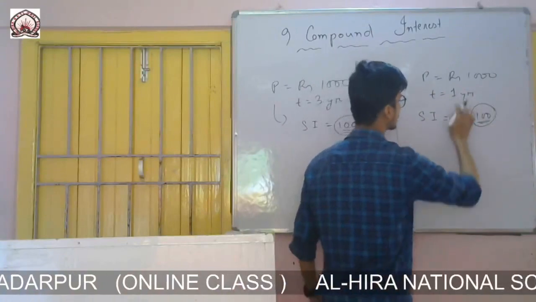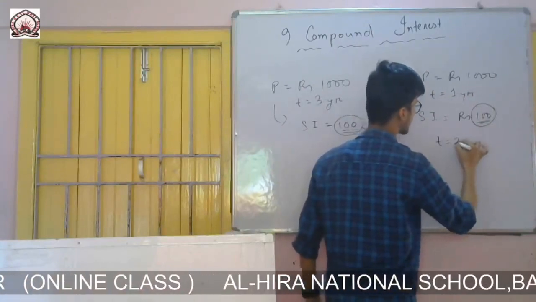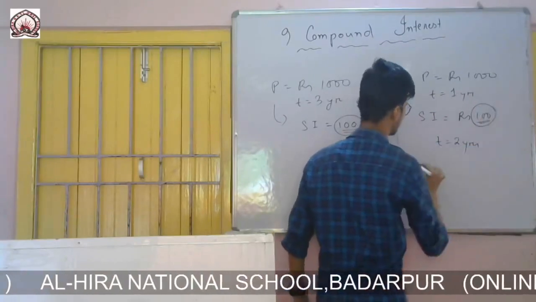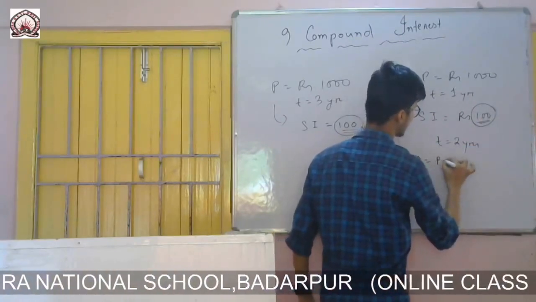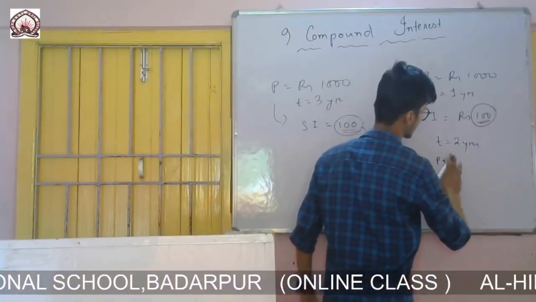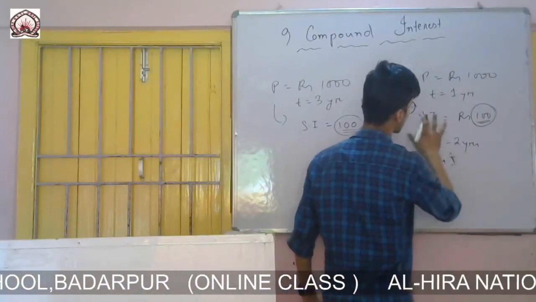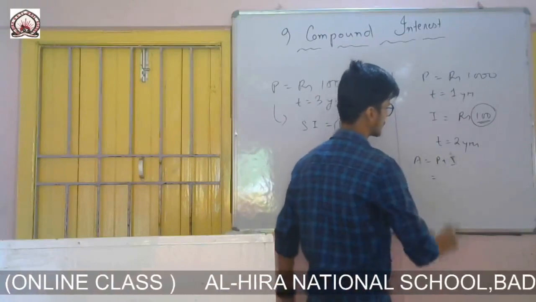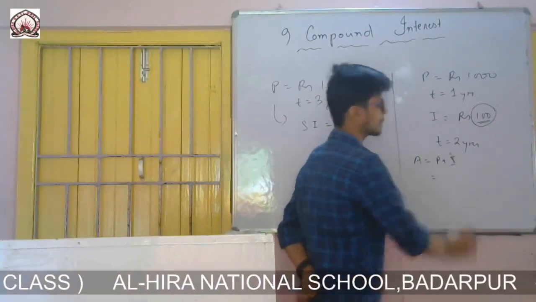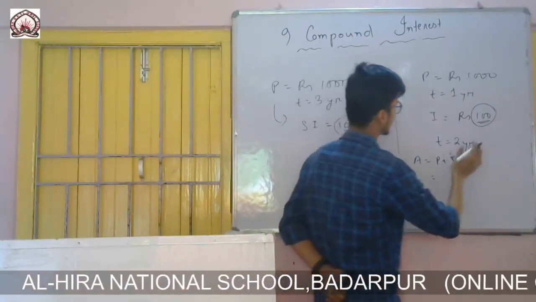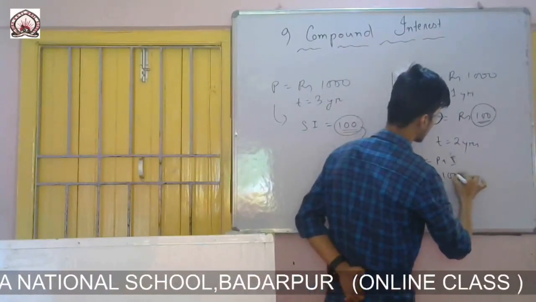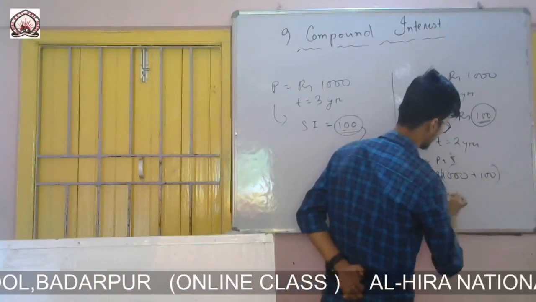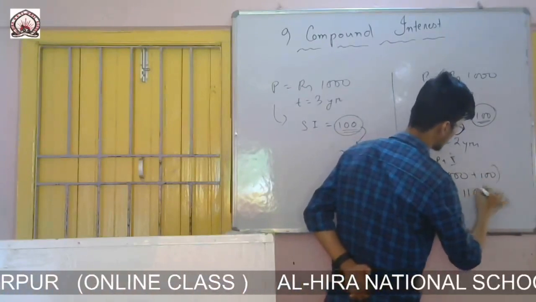To calculate for the second year, first of all this interest will be added to the principal. Amount will be principal plus interest, that means 1000 plus 100, which is equal to rupees 1100.